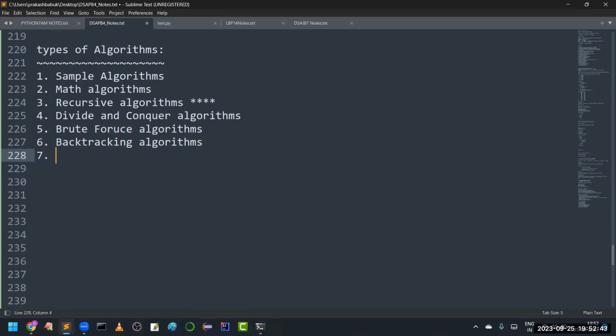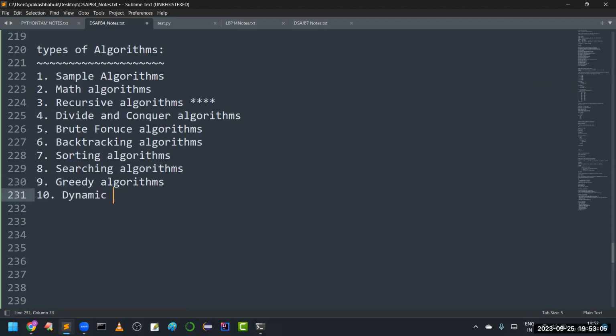Next, and after that, we are going to use some sorting algorithms. So if sorting algorithms are there, definitely searching algorithms will be there. What are the different ways to perform searching operation? Even we have greedy algorithms, and we are going to discuss dynamic programming algorithms.